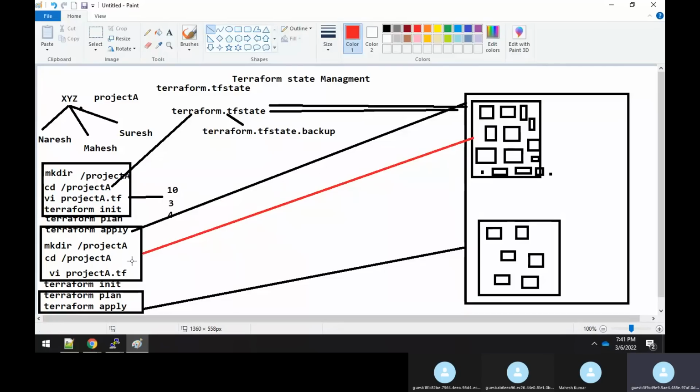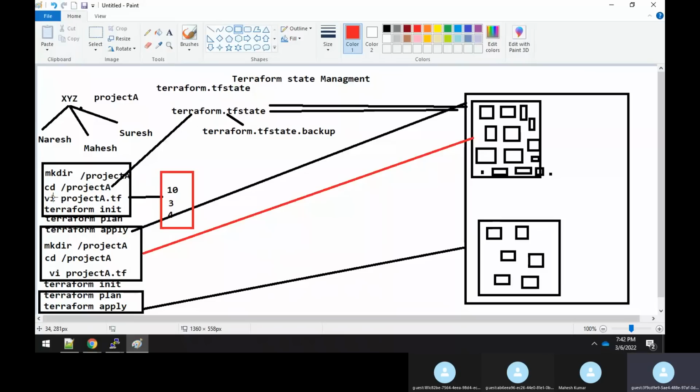Because both of them are working on the same project. Assume that Naresh took the project A.tf, but forgot to take the terraform.tfstate file from Mahesh. Then again he will face a problem. No sync happens, so there is a configuration mismatch. Yesterday Mahesh created some 17 resources, but Naresh had added some 5 more resources, and that state information is maintained by the terraform.tfstate file, which was not given to Naresh.